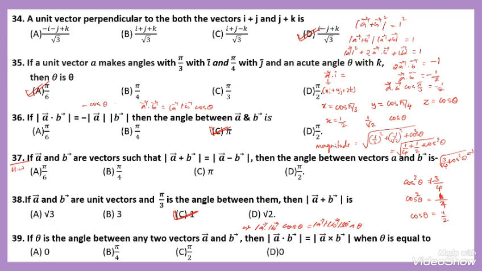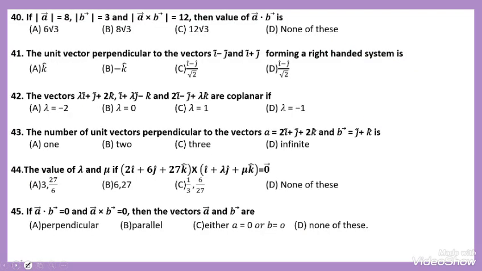Here this one gets cancelled. Cos theta is equal to sin theta when both angles are equal. That is 1 by root 2, so theta is pi by 4. Question number 39 is over. Next, move on to the questions.